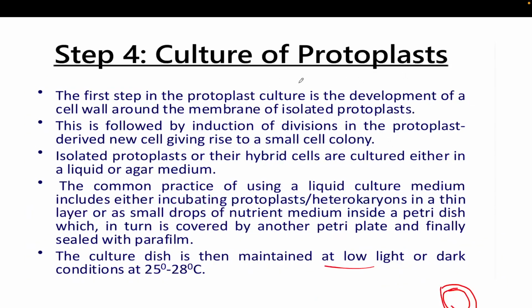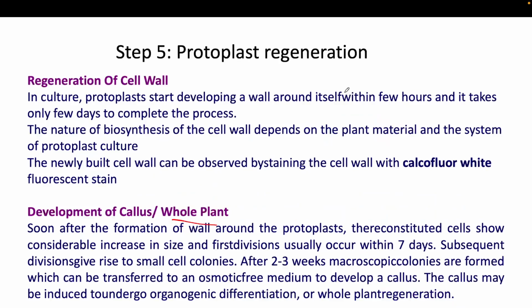Okay, so this culture of protoplast is the final step, and protoplast regeneration means here your protoplast will be dividing into its progeny, so that it can produce multiple cells.